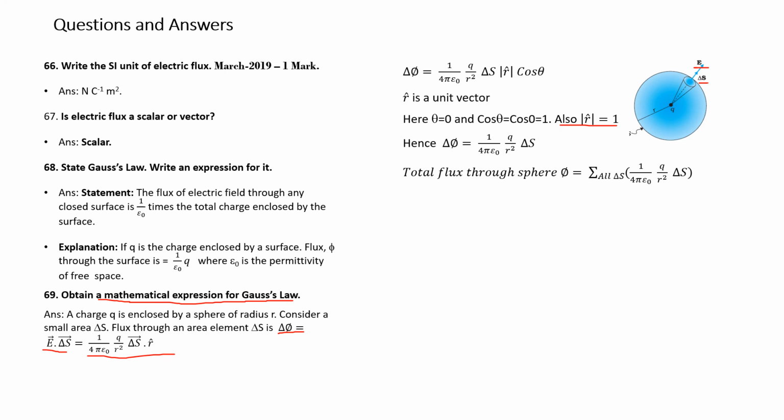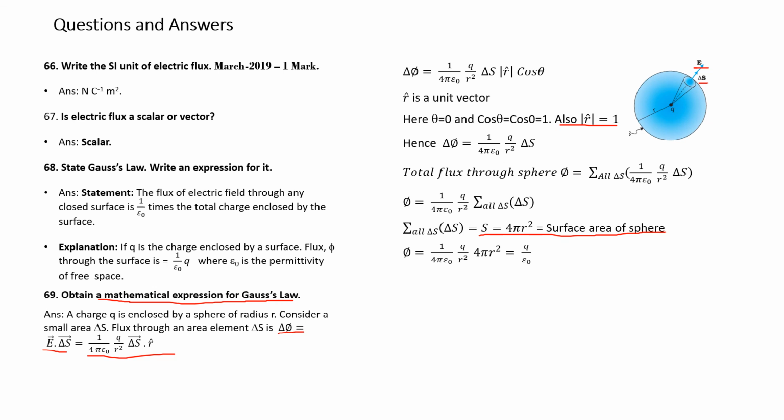Summing up, phi is equal to 1 over 4 pi epsilon naught q by r square times the summation of delta s over the whole surface. The total surface area of the sphere is 4 pi r square, as we know from mathematics.